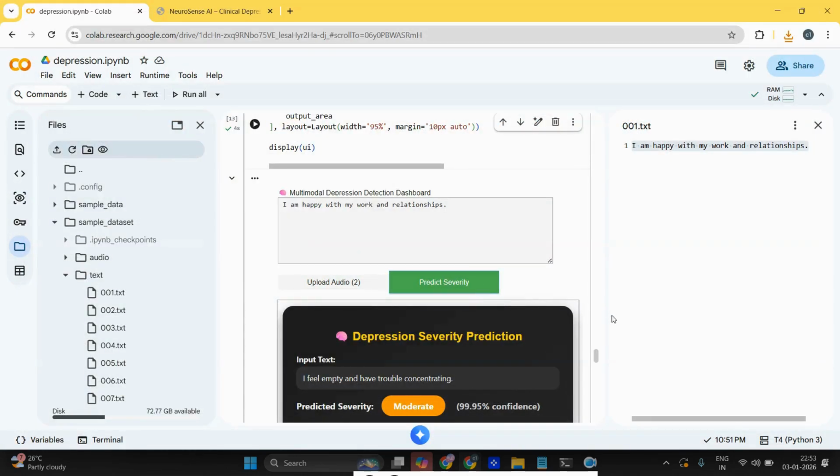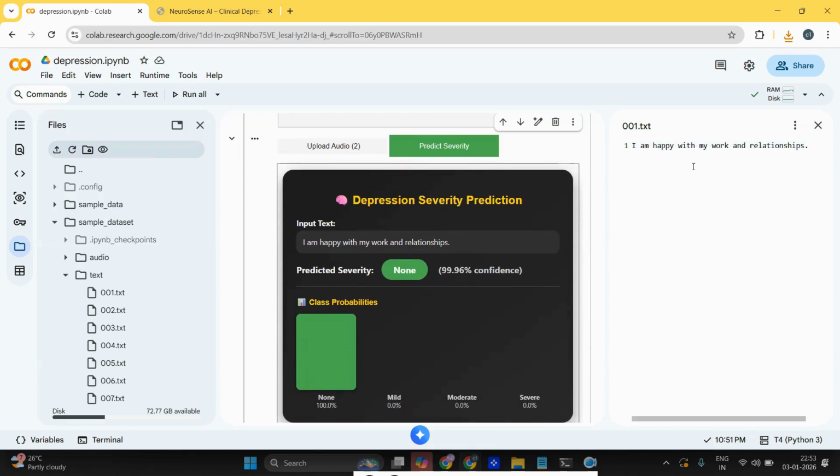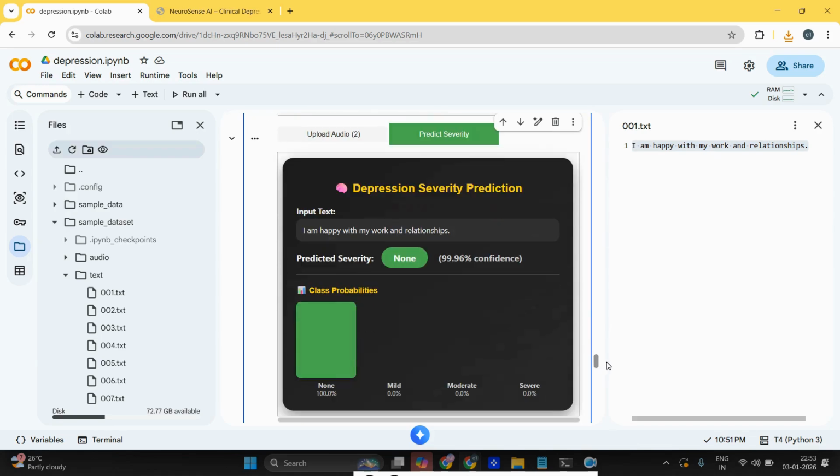Then I'm just checking that one, predict severity. So it's none because I'm happy with my work and relationship. So this is text data, and the audio also is a normal one. So it's showing us the class probability is none. None means there is no depression for the particular data. So this is the simple UI.